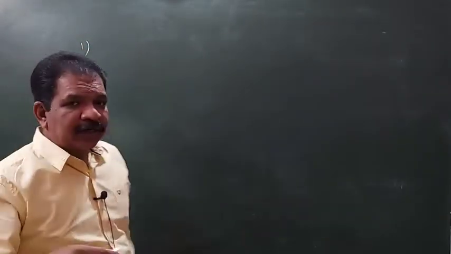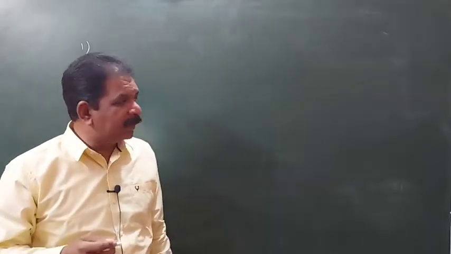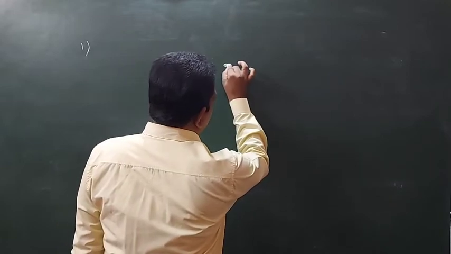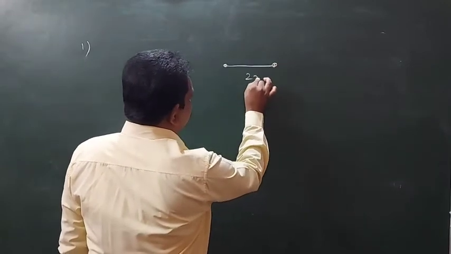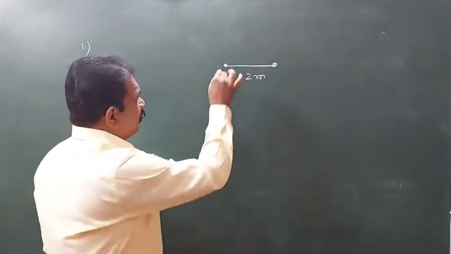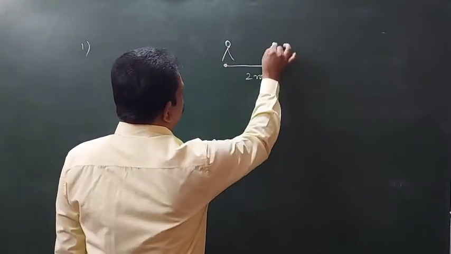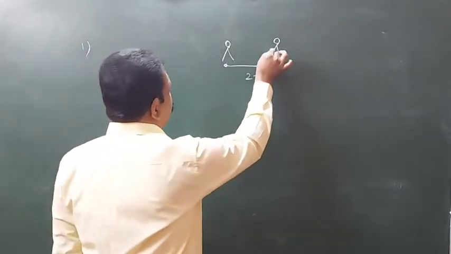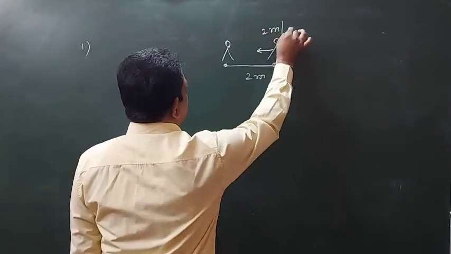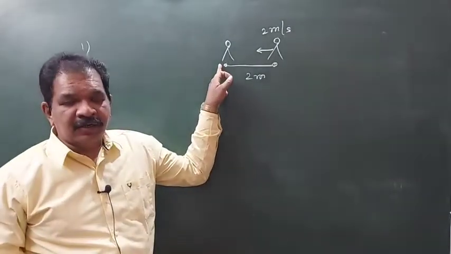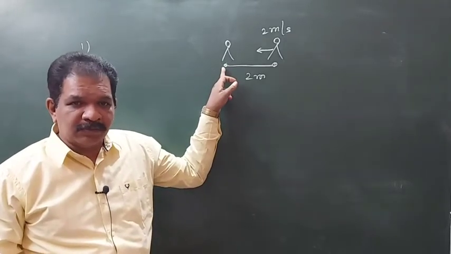Why is it 0? Here the train velocity is 2 meter per second, which means in 1 second this train will move 2 meter forward. The man will also move 2 meter, but he is walking in the backward direction with a velocity of 2 meter per second, so he moves backward 2 meter and again comes to the starting point.